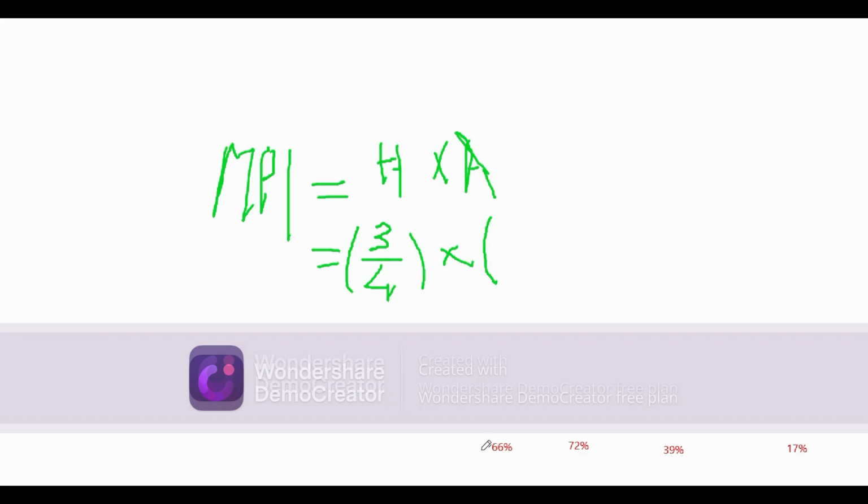Now these 3 households' poverty is this 66% plus 72% plus 39%, divided by 3.